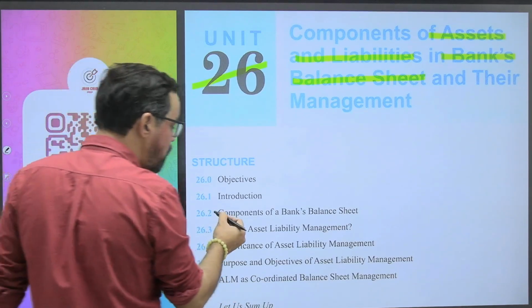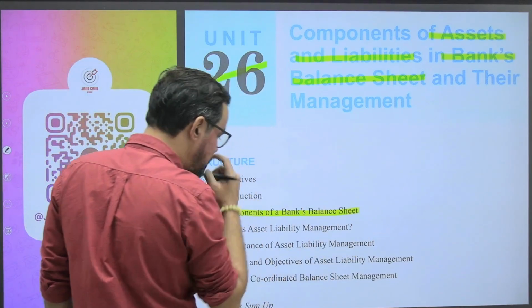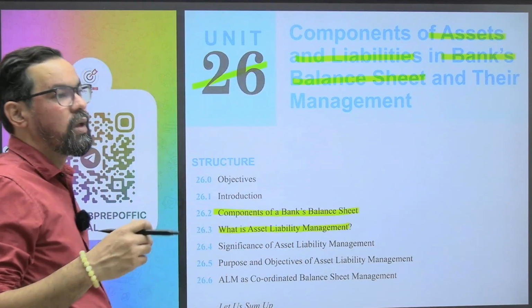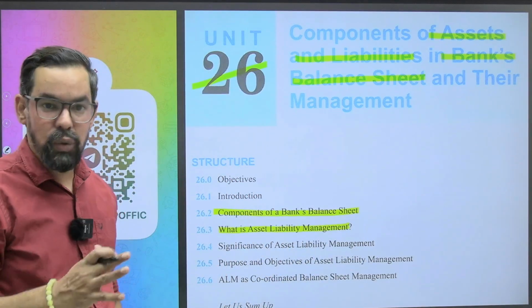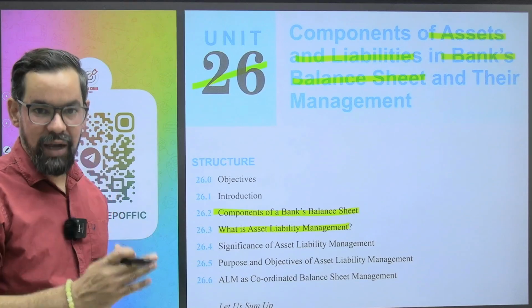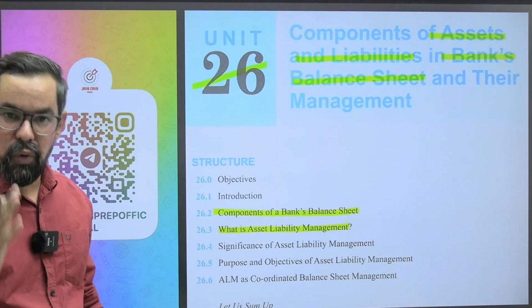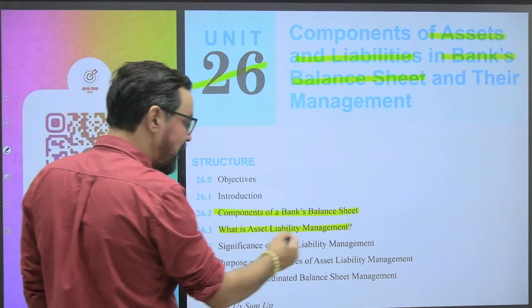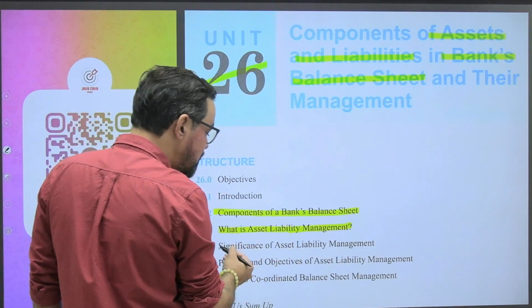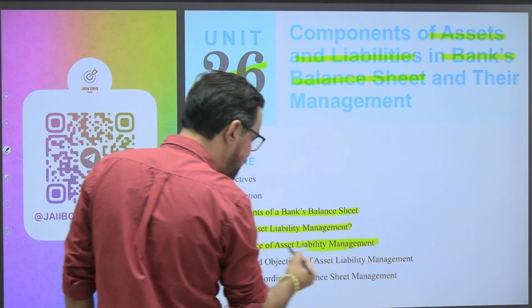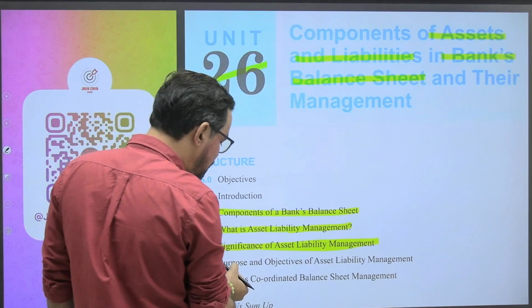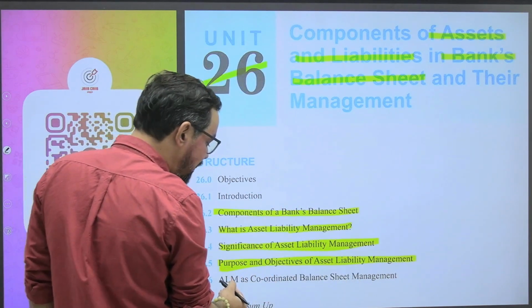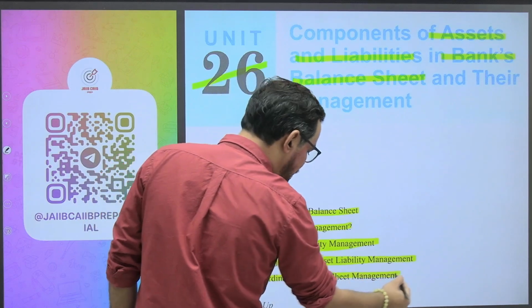Okay, so components of the bank balance sheet. Then we have a component which includes a total of 18 schedules, 12 for the balance sheet and 6 for your profit and loss account, including notes to accounts. Then we have asset and liability management, ALM, the significance of asset liability management, then the purpose and objective of asset liability management, and ALM as a coordinated balance sheet management.